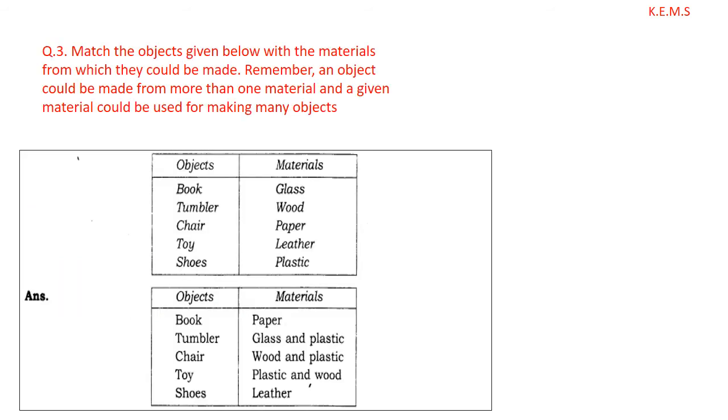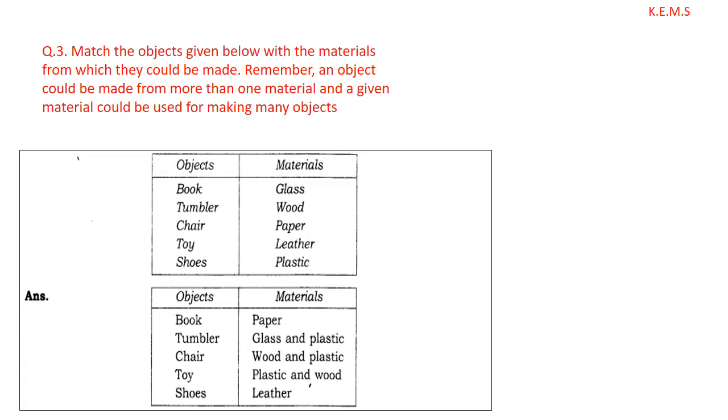You have to match the objects given below with the materials from which they could be made. Remember, an object could be made from more than one material, and a given material could be used for making many objects. You can see two columns, objects and materials. Objects: book, tumbler, chair, toy, shoes.